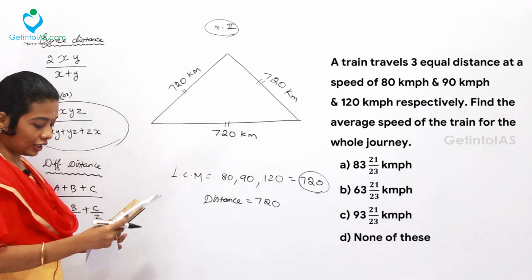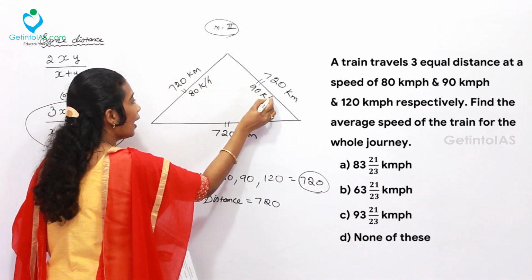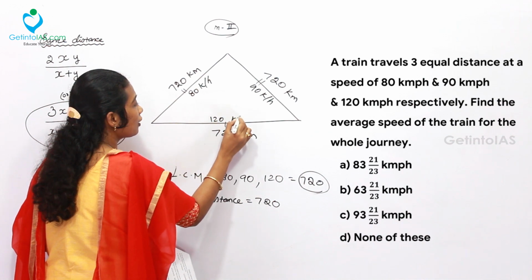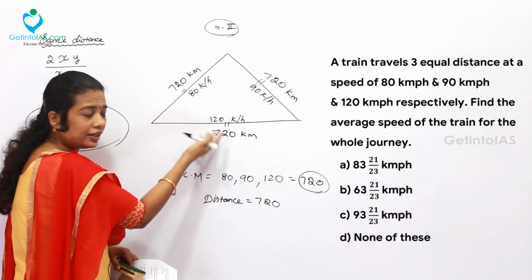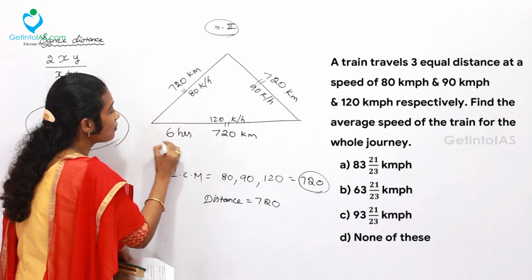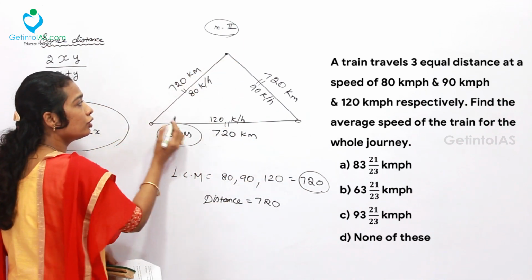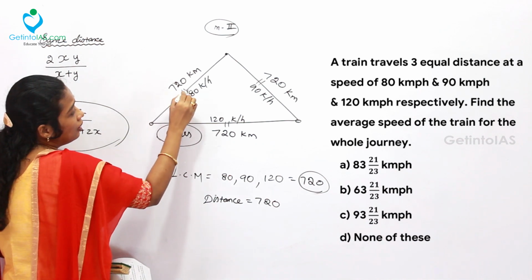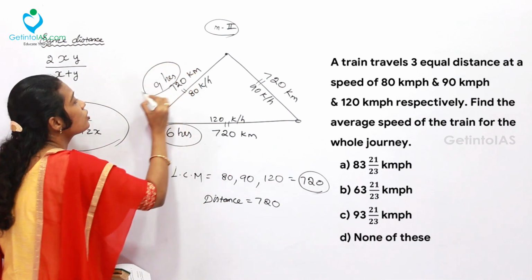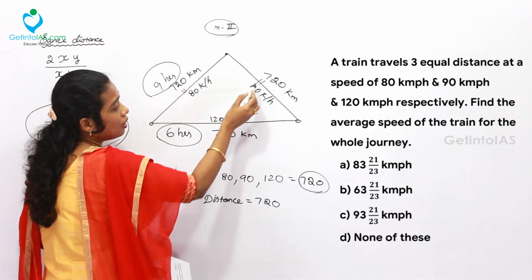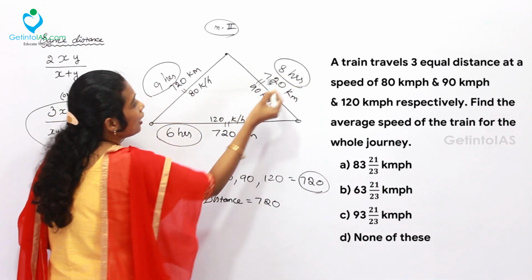What was the speed travelled over this? That is 80 km per hour, 90 km per hour and 120 km per hour. Now, what is the time taken to travel every distance? That is 720 by 120. Directly you can cancel: 6 hours. This part was taken 6 hours. What is the time taken from here to here? 720 by 80. Here, directly you can cancel: 9 times 8 is 72. So 9 hours is the time taken over here. What is 720 by 90? 8 times 9 is 72. So 8 hours is the time taken.